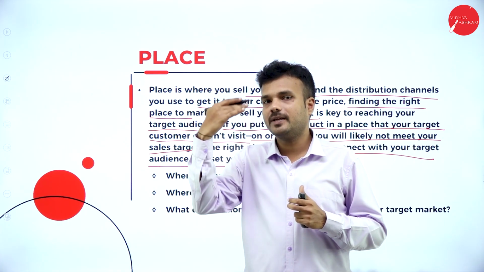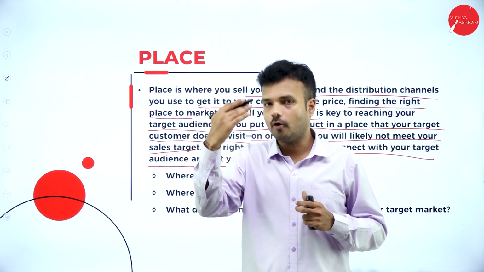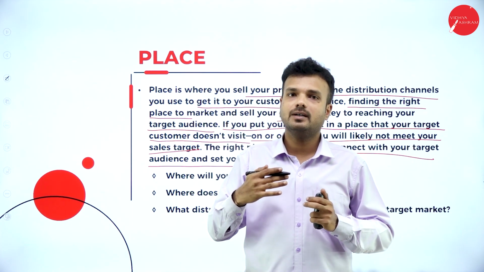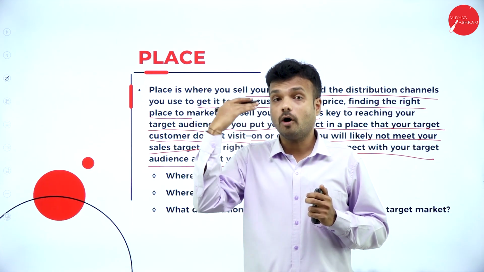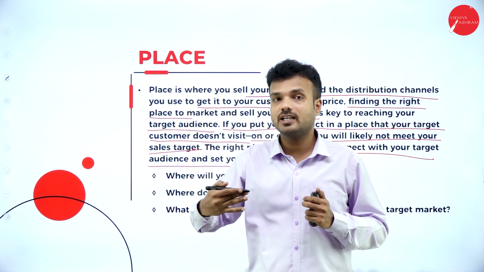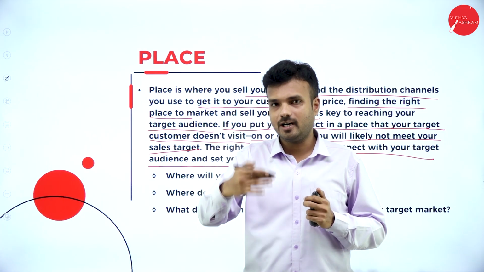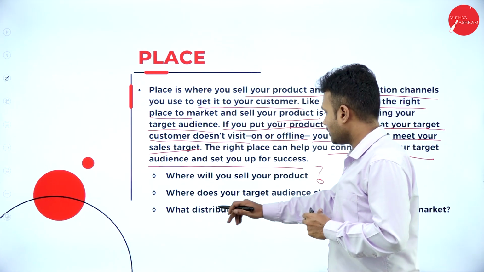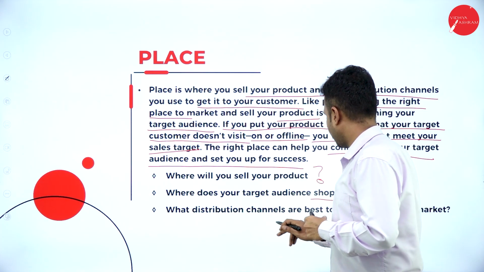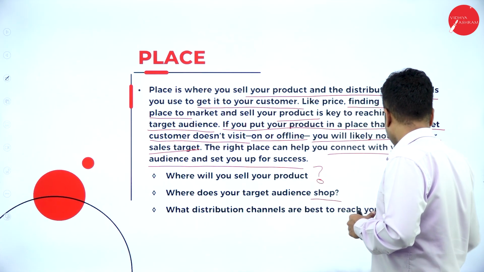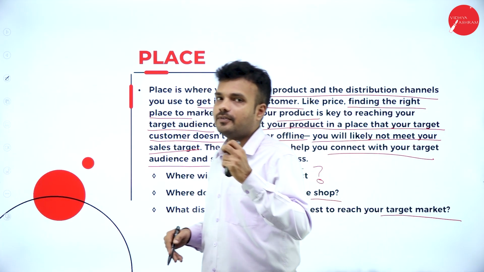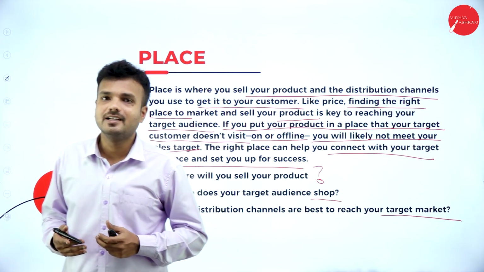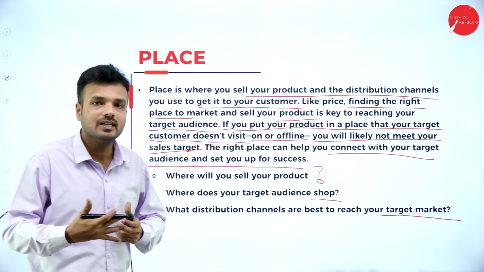Whether they are going to shop online or offline, where the discounts are found, where the quality is good, and what the purchasing power parity of the customers is. The retailer must be aware of all these things. The next question is, what distribution channels are best to reach your target market? If I want to reach my target market, which is the best distribution channel? How can I distribute the product?